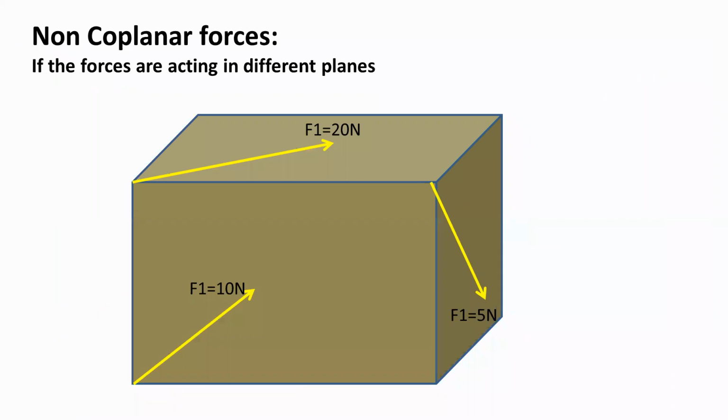This is an example for the non-coplanar force system. The definition is, if the forces are acting in different planes, we call the system a non-coplanar force system, or this is called space forces. That is, forces represented in 3 dimensions. So here F1, F2, F3 are 3 forces acting in 3 different planes of the cube, as you can see in the figure. So this is a non-coplanar force system.